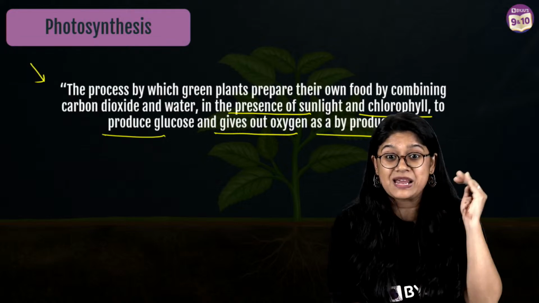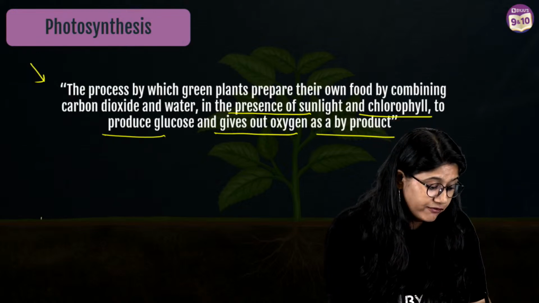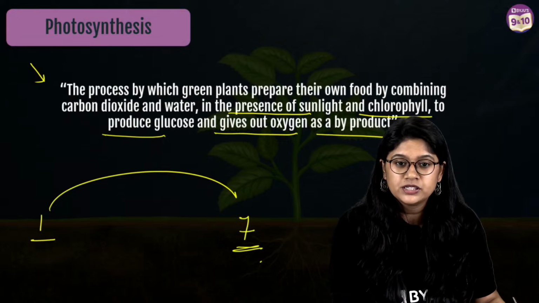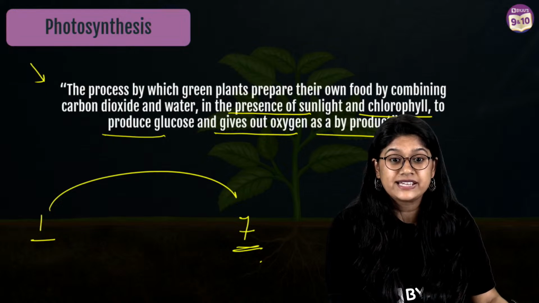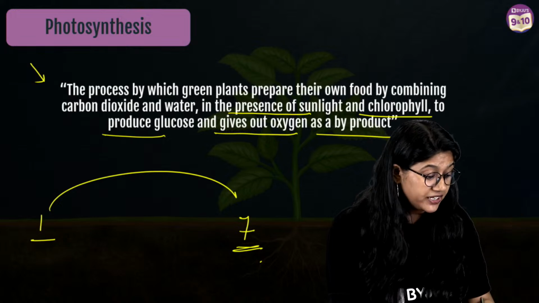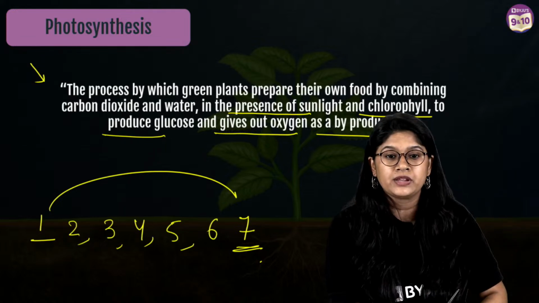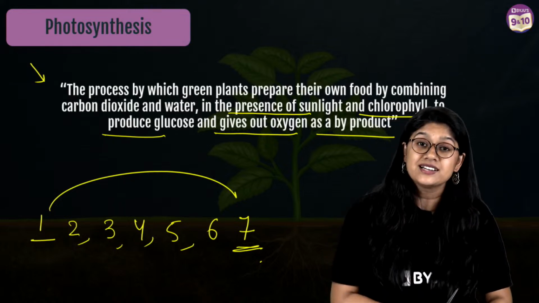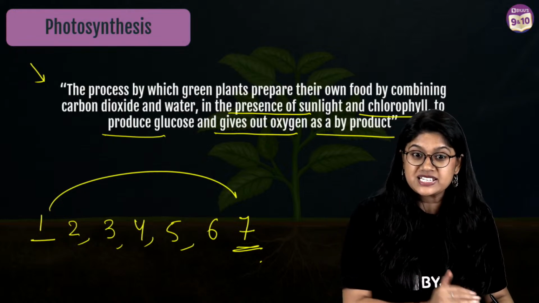Yes, but we will be going step by step. See, we cannot jump. Tell me, everyone, can we jump from class 1st to class 7th? Yes or no? No, right? You have to study in class 2nd also, 3rd also, 4th also, 5th also, and 6th also. Then only you will be able to move to class 7th. Similarly, when we are discussing, we will not be jumping the topic. We will be moving step by step.